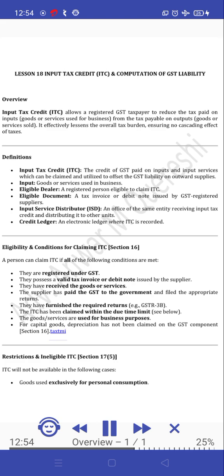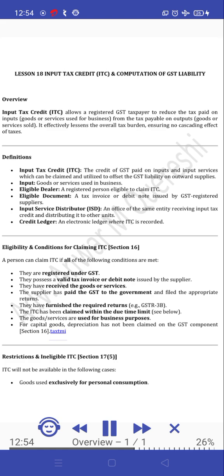Definitions. Input Tax Credit, ITC: the credit of GST paid on inputs and input services, which can be claimed and utilized to offset the GST liability on outward supplies. Input: goods or services used in business. Eligible dealer: a registered person eligible to claim ITC. Eligible document: a tax invoice or debit note issued by GST registered suppliers. Input Service Distributor, ISD: an office of the same entity receiving input tax credit and distributing it to other units. Credit ledger: an electronic ledger where ITC is recorded.